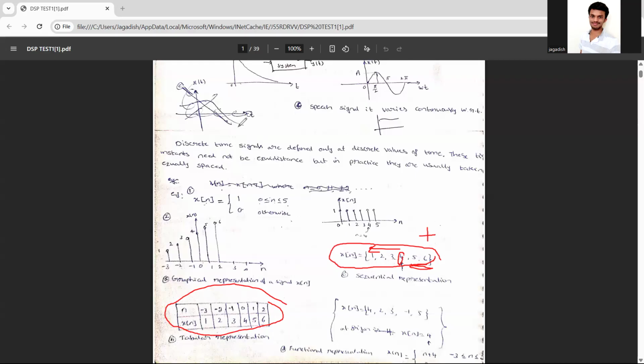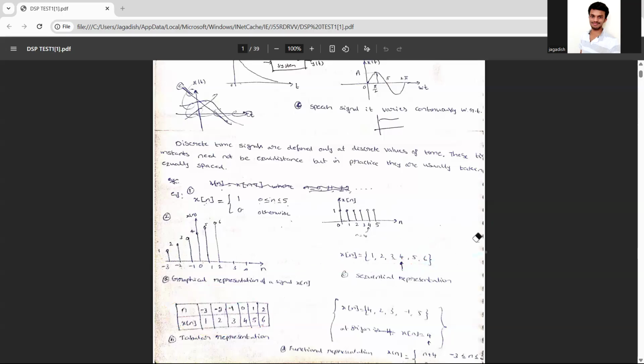See, you have to be interactive in the class, then only you will learn. 4. Everyone should be interactive. Okay, at 0, 4 is there. So at -1, what number? So left you have to go -1, -2, -3. So like this you have to write. Okay, did everyone understand?